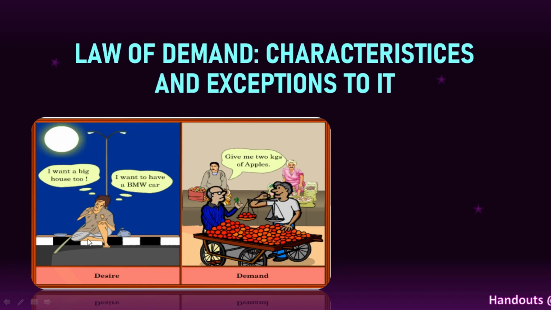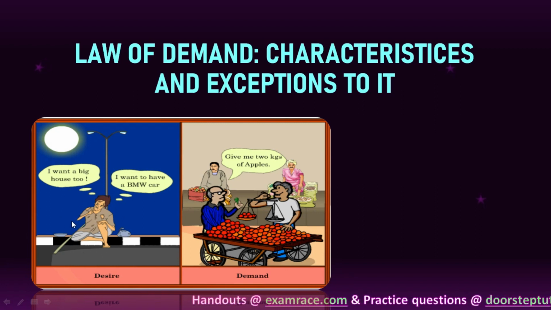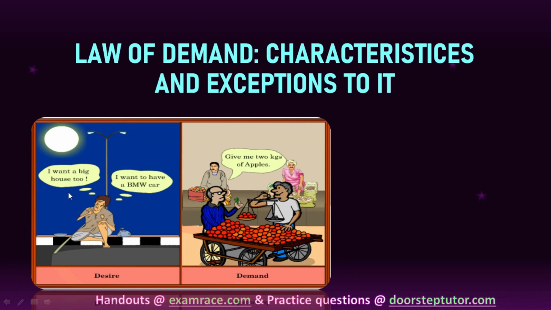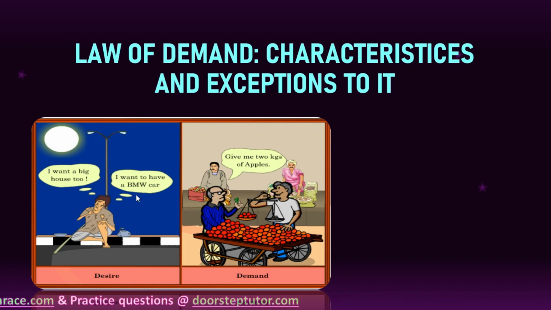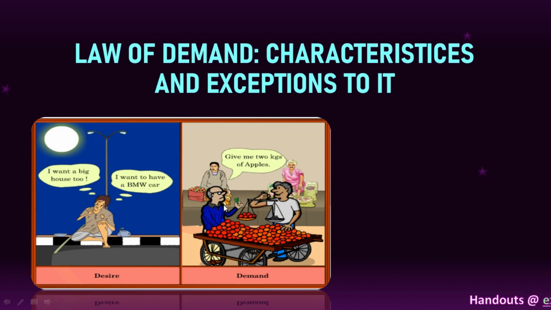See, in this diagram we can see two pictures, okay? In one picture we can see a roadside beggar dreaming that he wants a big house, he wants a BMW car. So this is a desire which can't be fulfilled. Why can't it be fulfilled? Because he does not have the ability to buy the product, which is simply the demand.